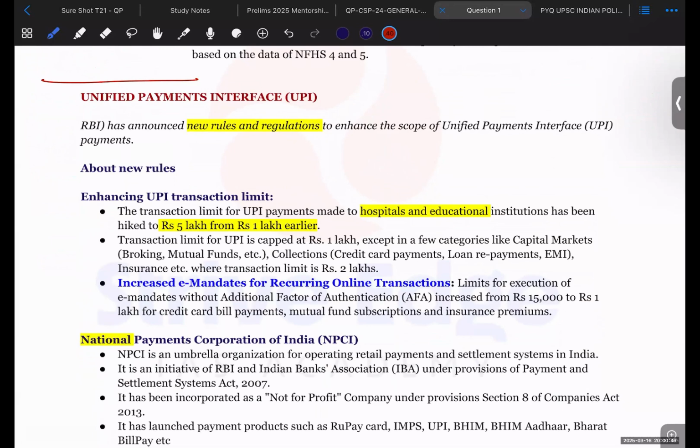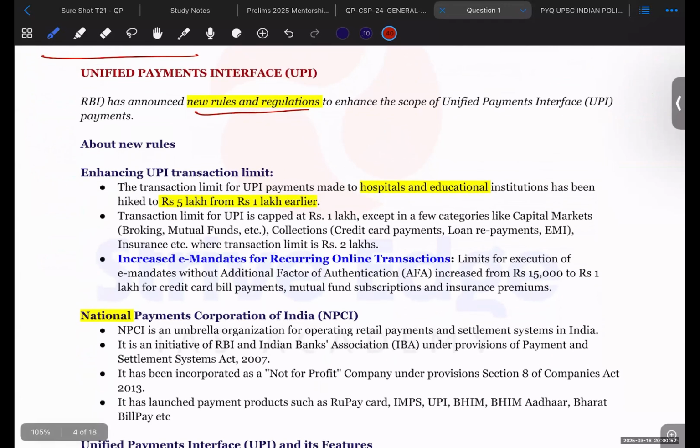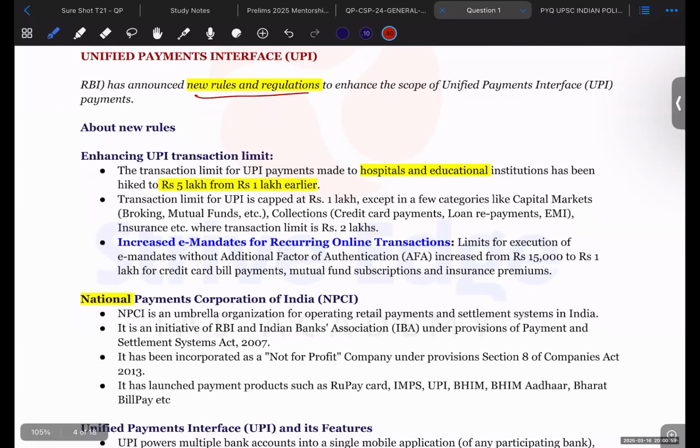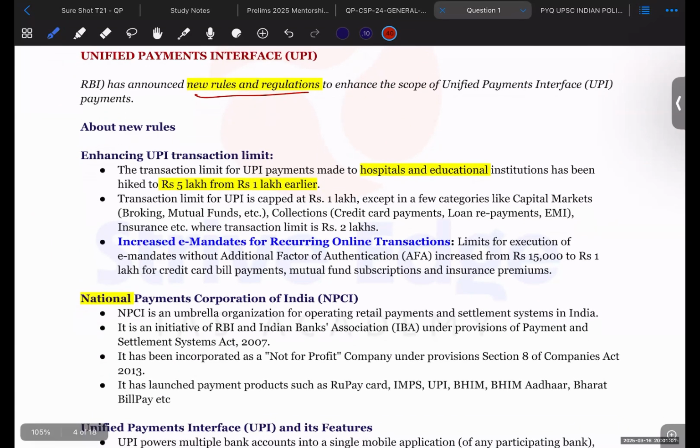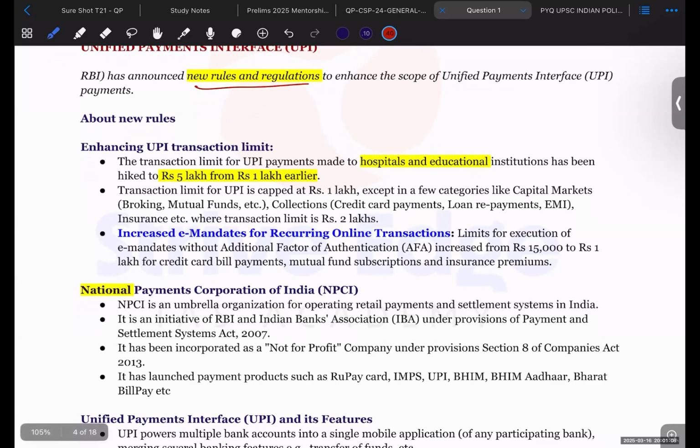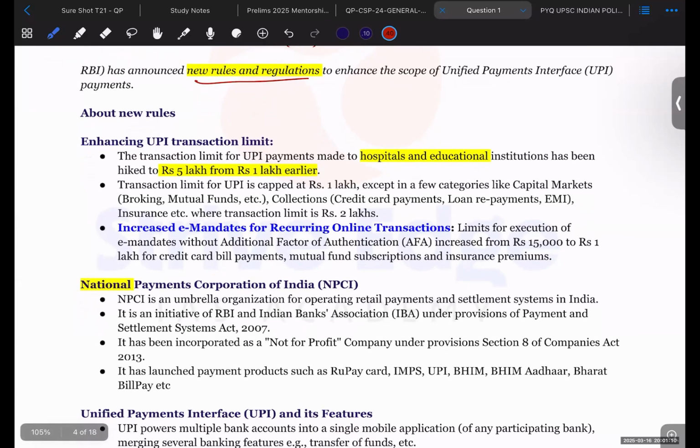So RBI has announced new rules and regulations in the UPI space, and we should remember the new limits that have been set by the RBI. Going deep into the regulations will not be important for your prelims, but what is important is that the transaction limit for UPI payments made to hospitals and education institutes has been increased from 1 lakh to 5 lakhs.